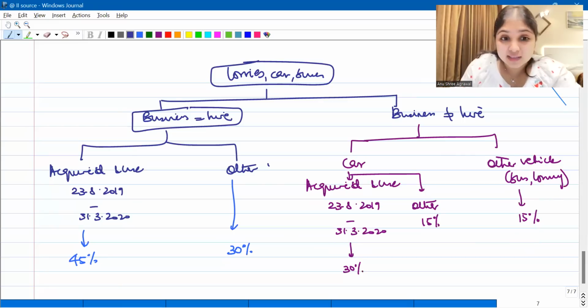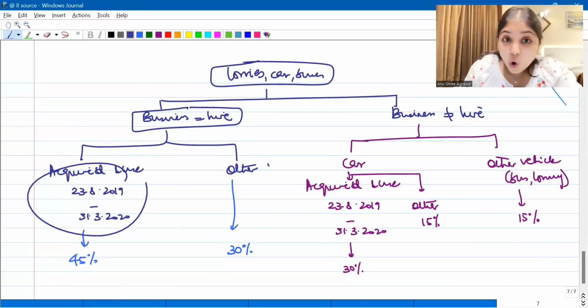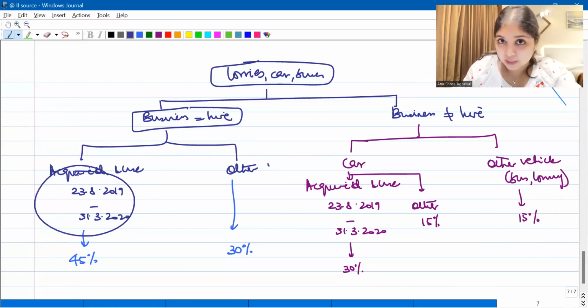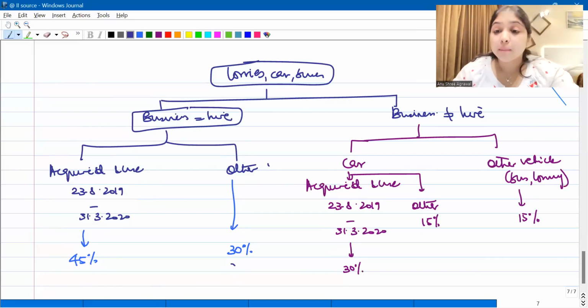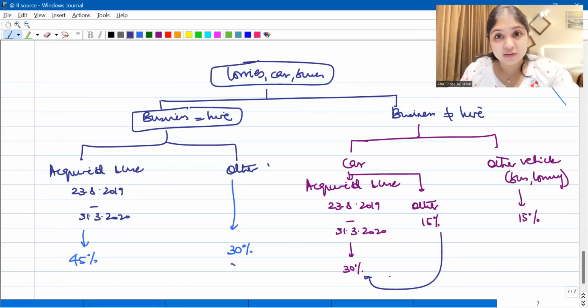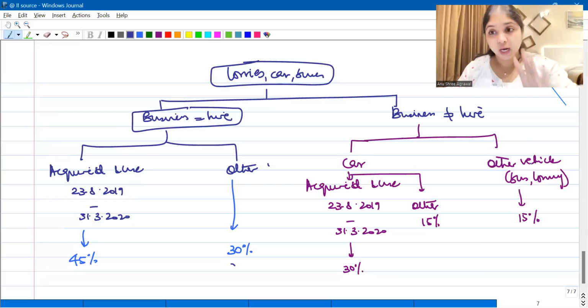You're understanding? If the assessee is in the business of giving on hire, for all the vehicles, 30 will become 45 in this period. If acquired and put to use in this period, 30 will become 45. But if the assessee is not in the business of giving on hire, only car 15 will become 30. Other vehicles will continue as it is. Tell me, is this crystal clear for everybody?